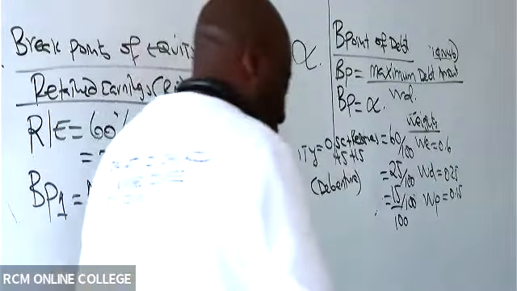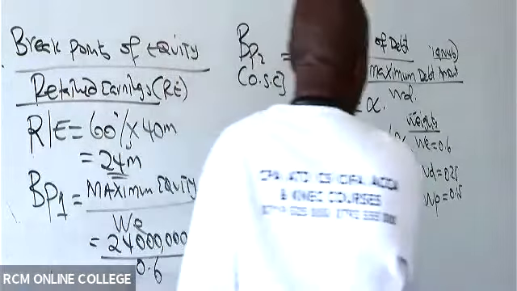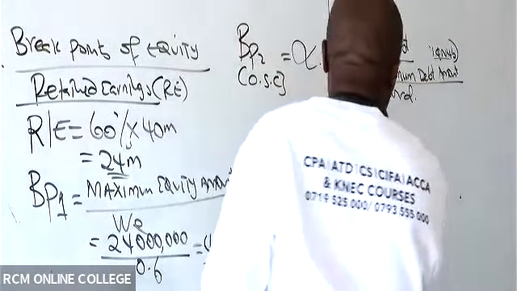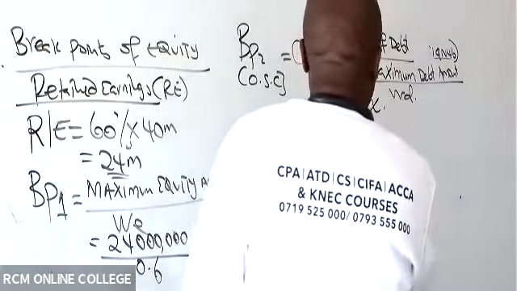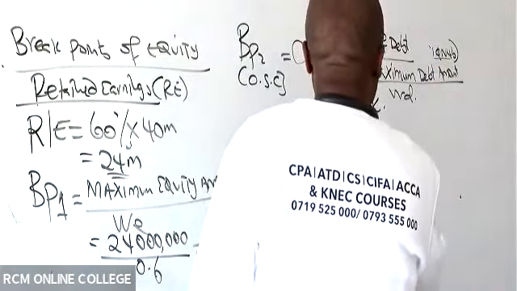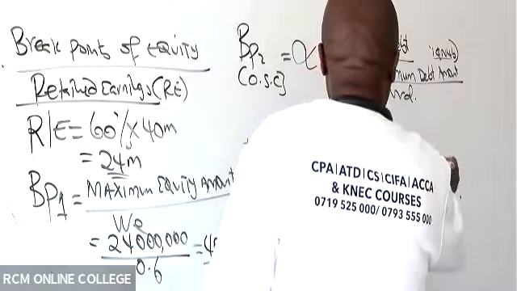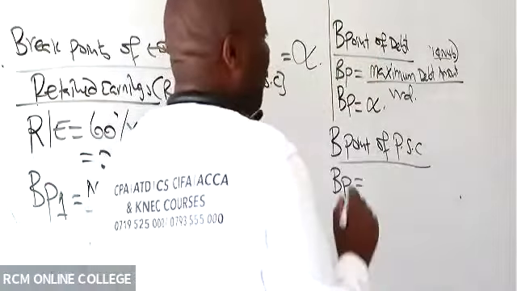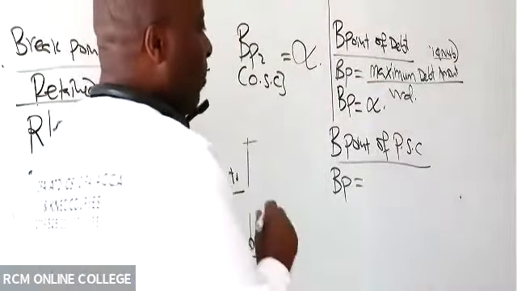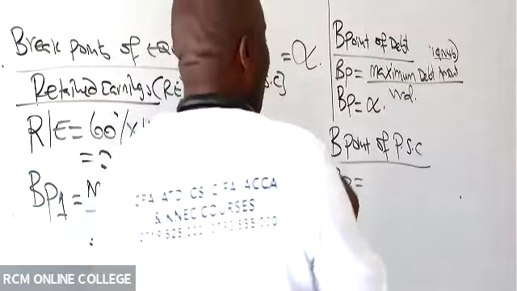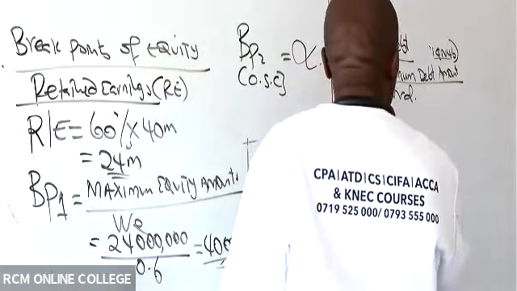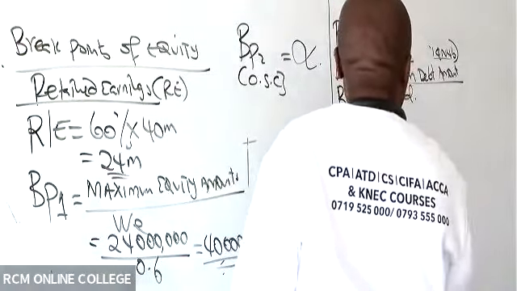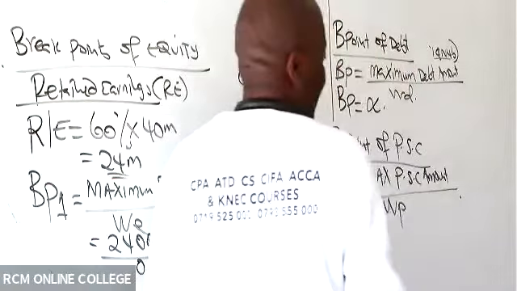Now from there, we can easily go to the preference. So you mentioned there, breakpoint of what here? Preference share capital. So always write the formula because you will end up getting a mark, even if it's 0.5. So breakpoint of preference share capital, this will be the maximum preference share capital amount over the weight of preference.